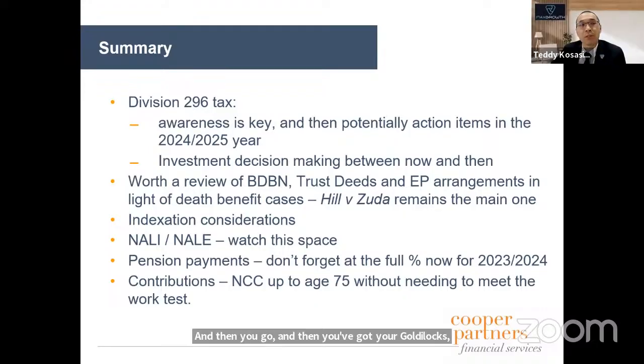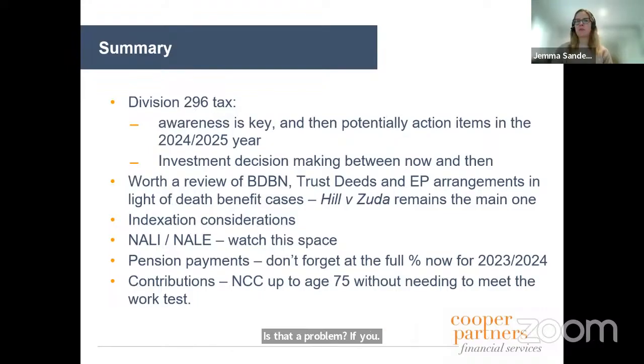Is that a problem if we undercharge? So if the fund undercharges, then the issue you've got with that is that's where Section 109 kicks in, because Section 109 says that the fund has to deal with all parties on an arm's length basis. And if they're not dealing on an arm's length basis, for example, with a related party, then as long as the fund is not detrimented to the benefit of the related party. So if you're not charging sufficiently, then that's a 109 consideration. So that's why, like I said, that Goldilocks in the middle. So a market valuation that covers off on the value of the property, but then what that market rent looks like.